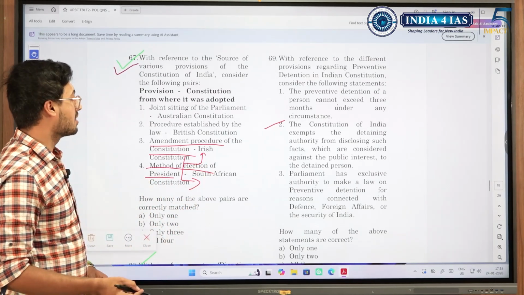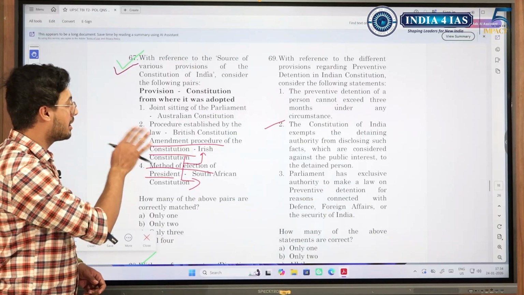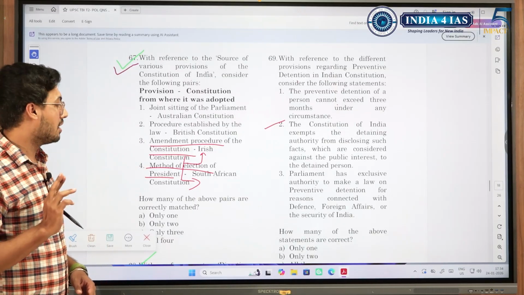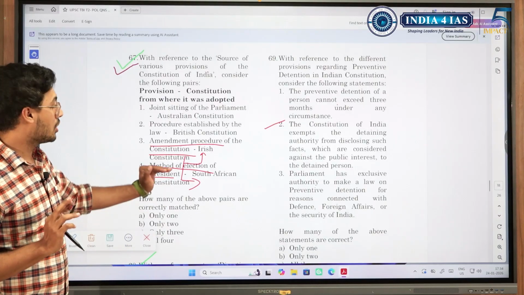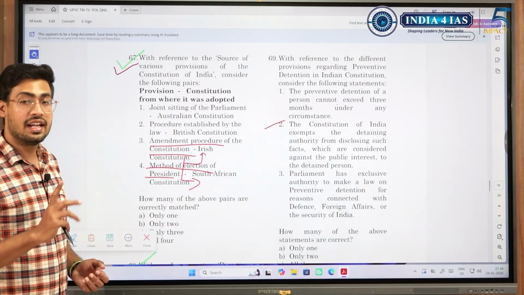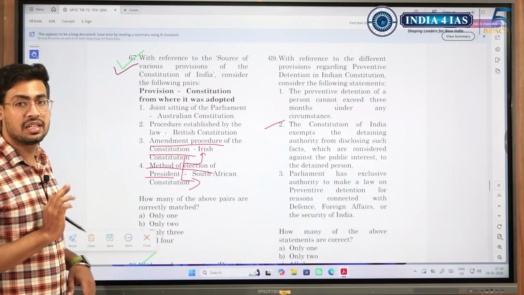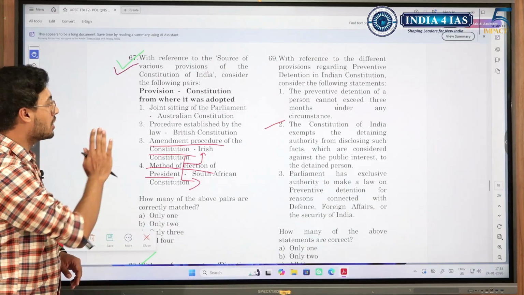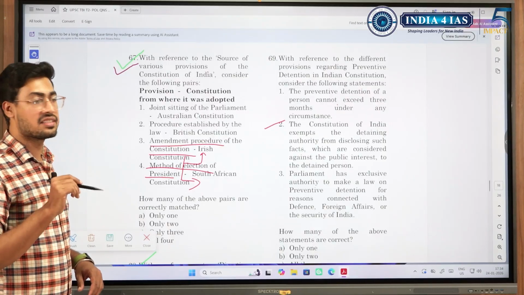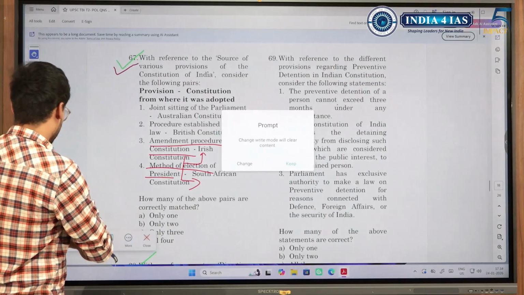Usually UPSC does this. Rather than giving some options which are not at all related to this, it will try to interchange, because if you are able to identify that, then it shows that you know this, that you have studied Irish also, you have studied South Africa also. It is only because you have studied that you know that it has been interchanged. So, whenever you get these type of questions, please see if there is any interchange that is being done. Moving on.